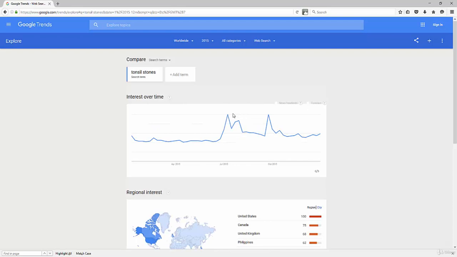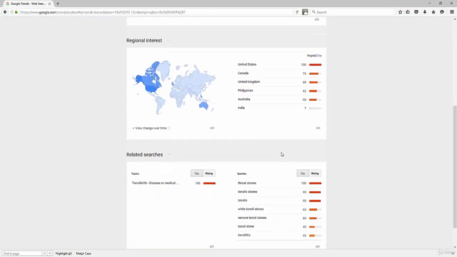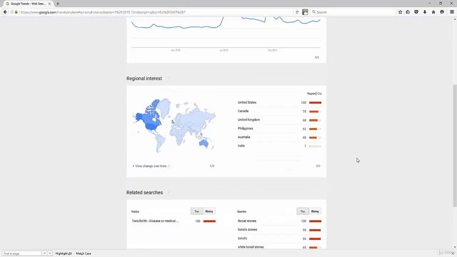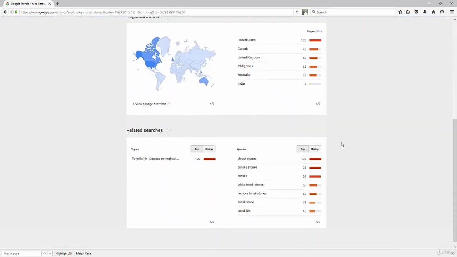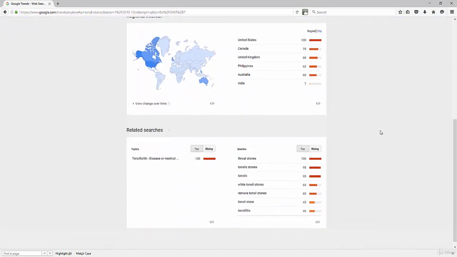and see how this keyword phrase performed. Notice the kind of flatline there. Around the summer, it seemed to spike back up, so traffic seemed to be coming back. And notice some additional keywords. Now, being in this niche market, I may not have realized that this is another possible keyword phrase. So after I've done my search here, Google will actually tell me some additional insights.